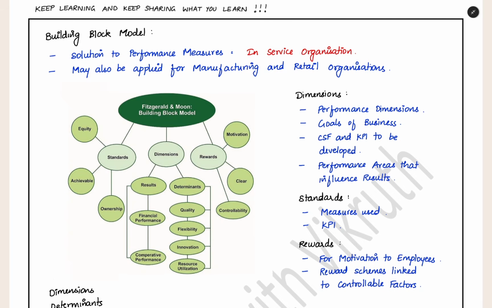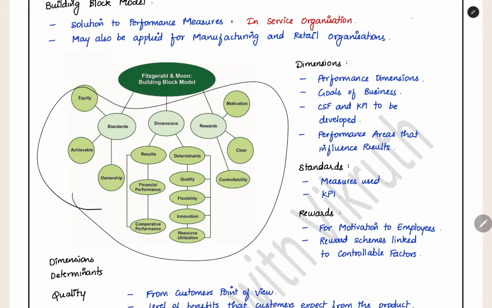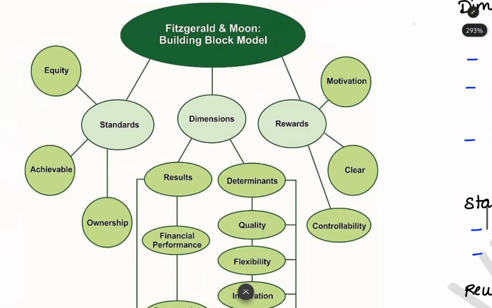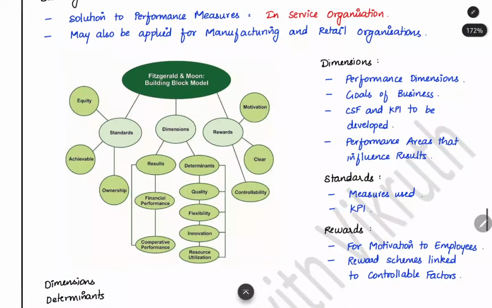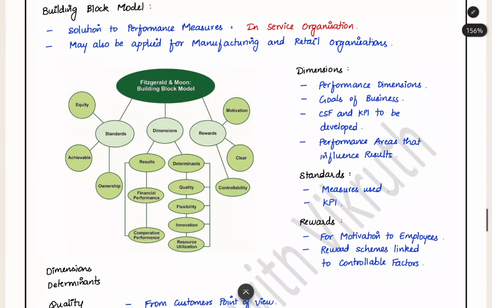You can also apply this for manufacturing and retail, but mainly it was created for service organizations. This was created by two persons, Fitzgerald and Moon. They have given the name here, and this is the entire chart of this model. These are all the elements which you have to remember and know about this model. Here mainly we have three branches: one is the standards, second is dimensions, third is the reward. As we saw already, this is a model to measure the performance. What is the performance?